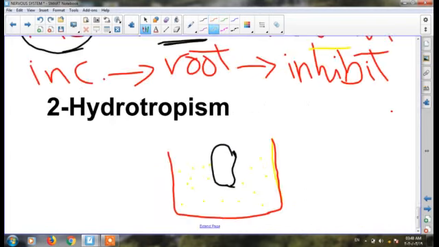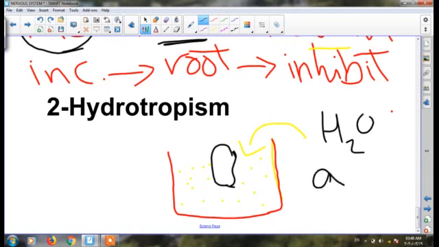The third type of tropism is hydrotropism, and oxygen in this type is affected by water. We bring a container containing soil and a seedling like this figure, and we add water inside A only, but inside B contains dry soil.